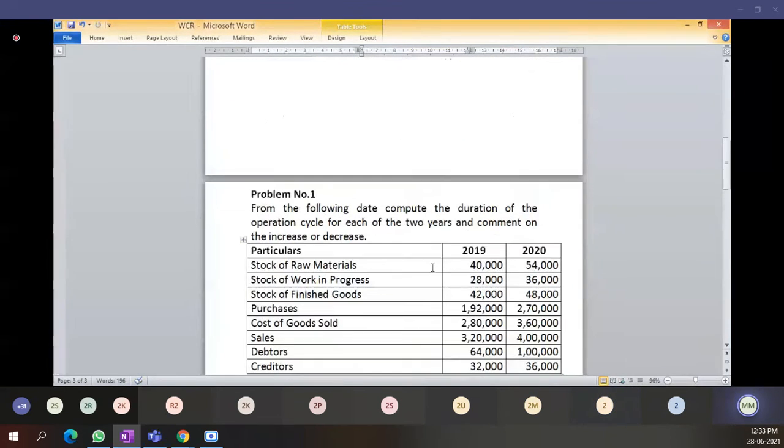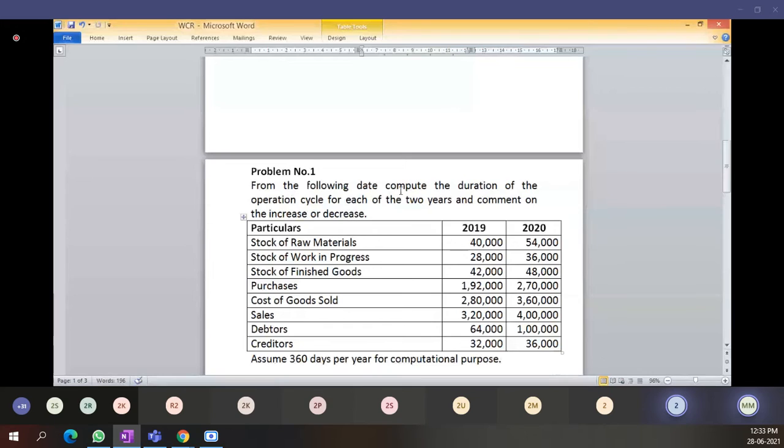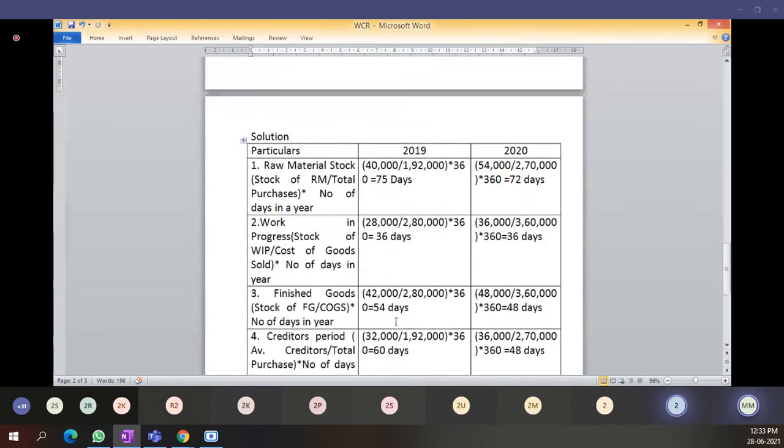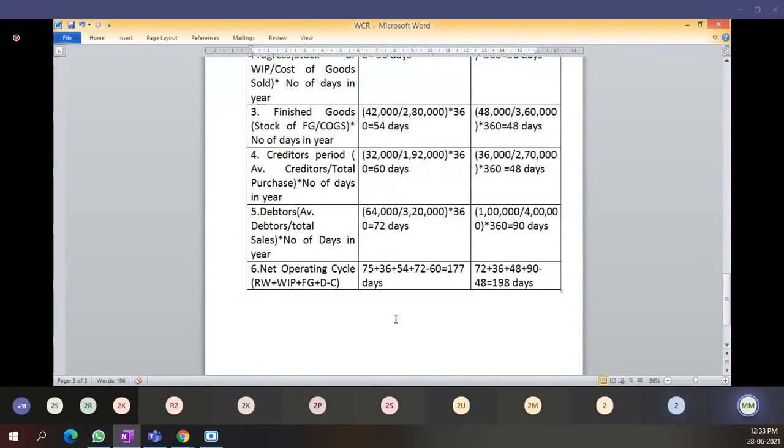First, what they have asked from the following data: compute the duration of operating cycle for each of 2 years and comment on the increase or decrease. We have to comment why there is an increase, and why there is a decrease.